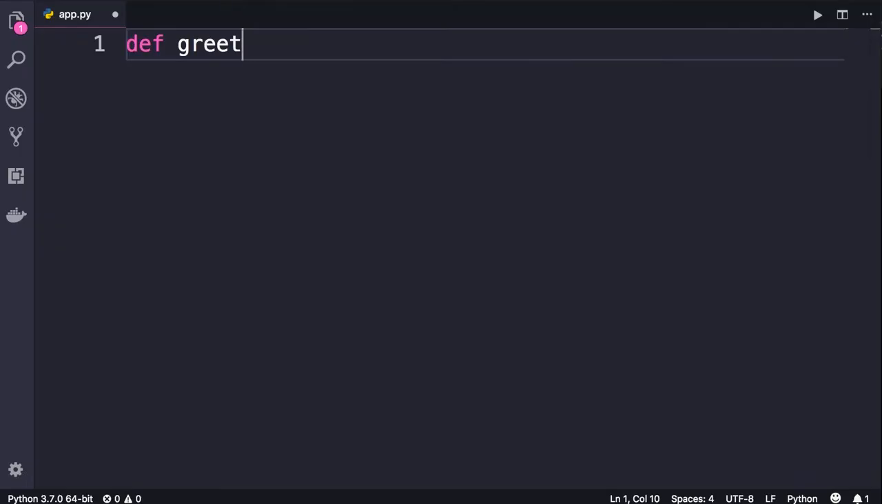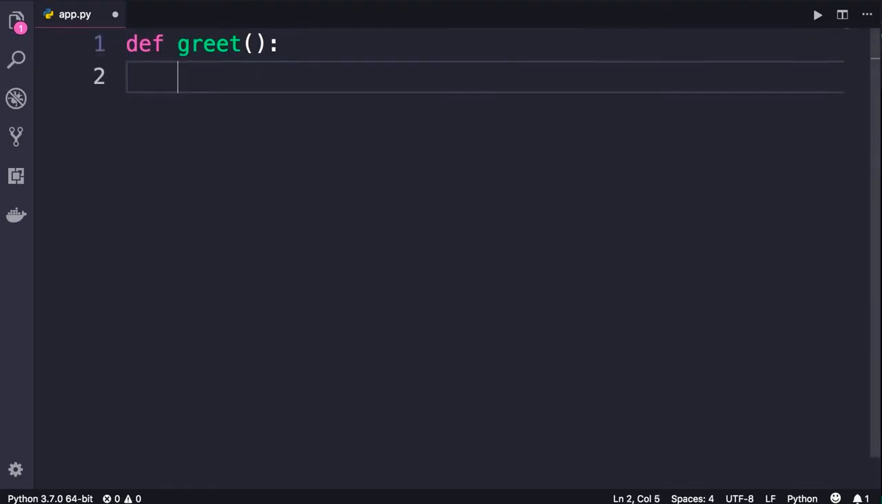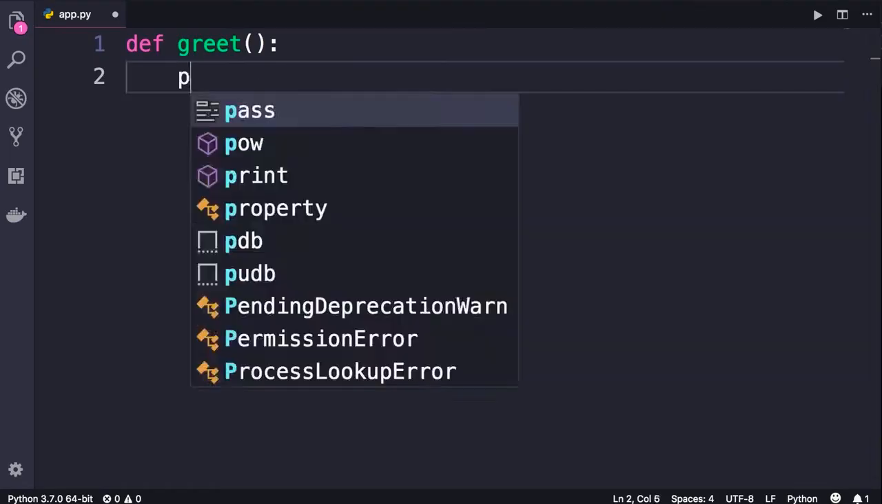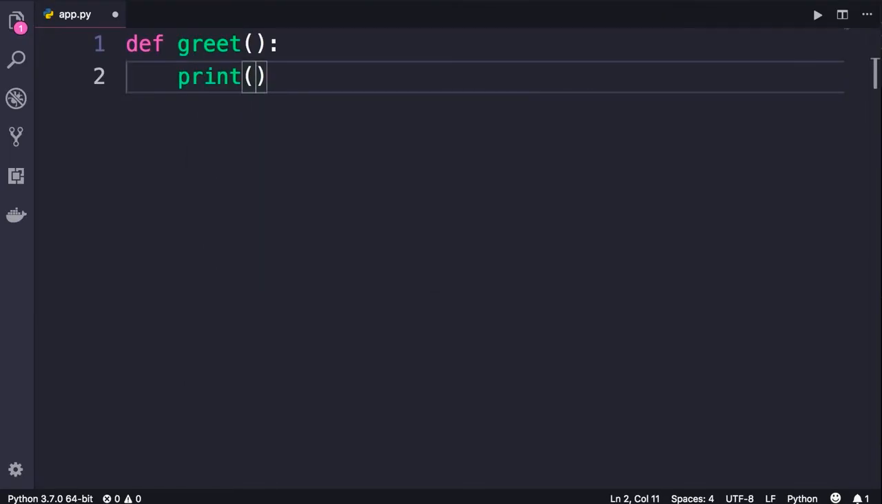Now, after the name, we need to add parentheses. You will see why shortly. And then we'll add a colon. Now, what is going to happen? You know it. We're going to get indentation, which means the following statements will belong to this function. So here I'm going to add two statements.